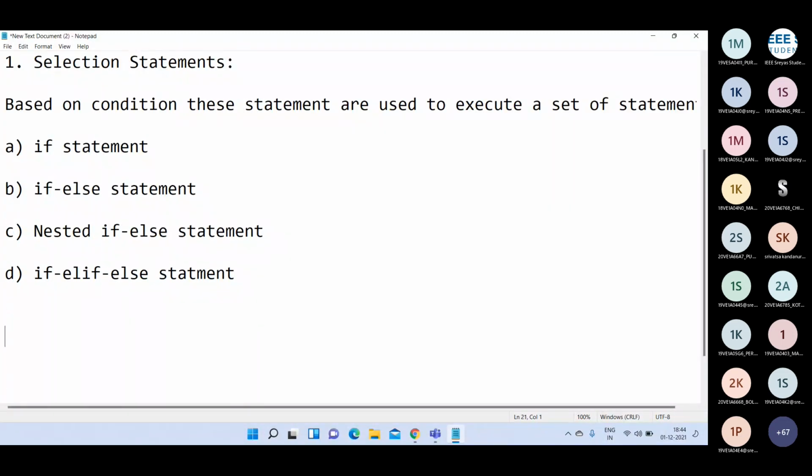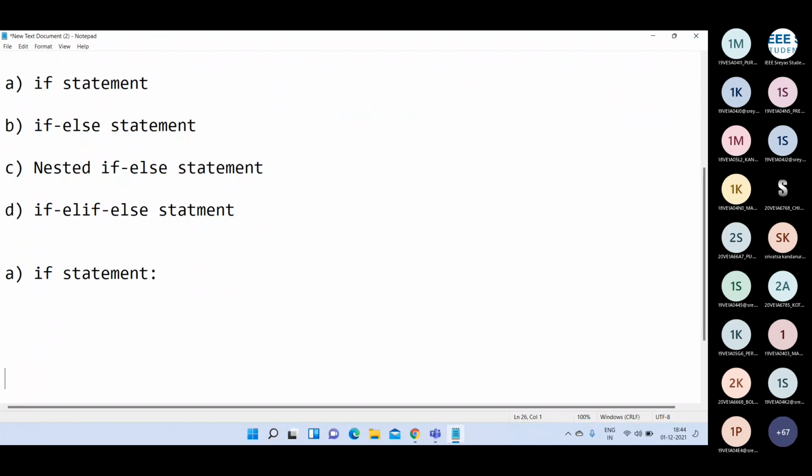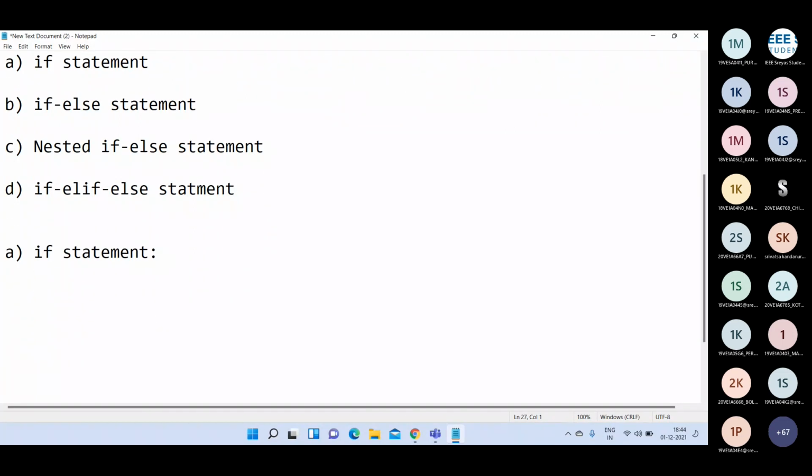I think you are already familiar with all these statements, but even though you know them from other languages, there is a slight difference of syntax in Python, because, as I told you yesterday, there are no curly brackets and no semicolons. That's why the syntax of these statements in Python is slightly different from other programming languages.